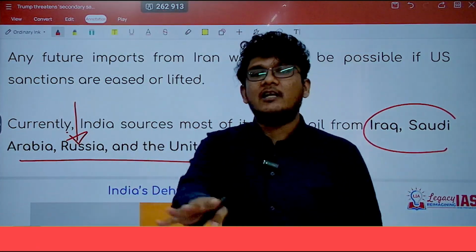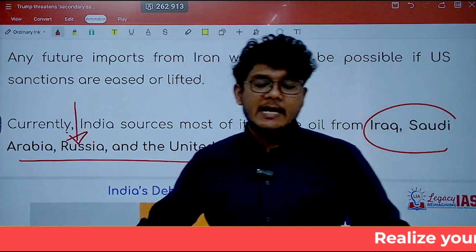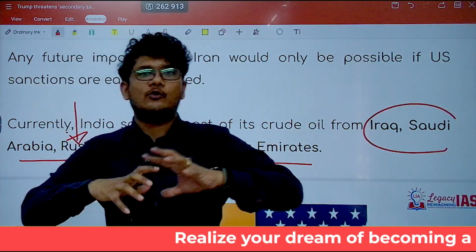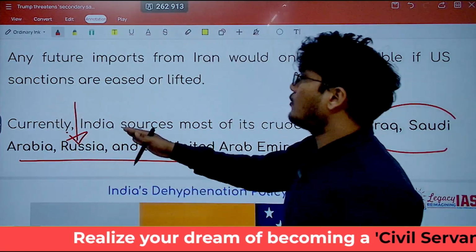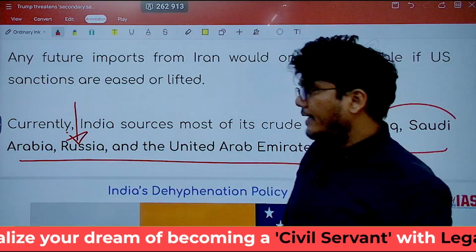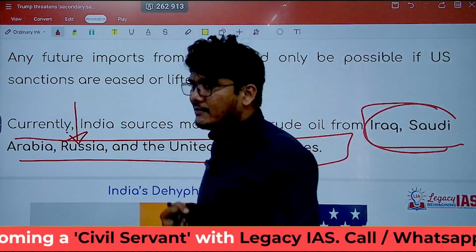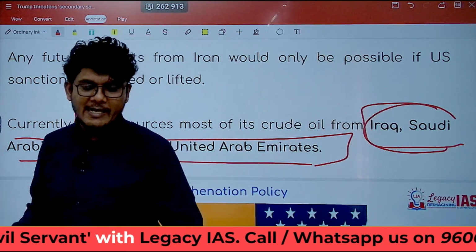But India still continued to import oil from Russia, Russia being an all-weather friend. There have been ups and downs, but to an extent an all-weather friend, as a result of which India has continued. And since India has all these countries to import oil from, it is not a hard and fast rule to import from Iran as well.